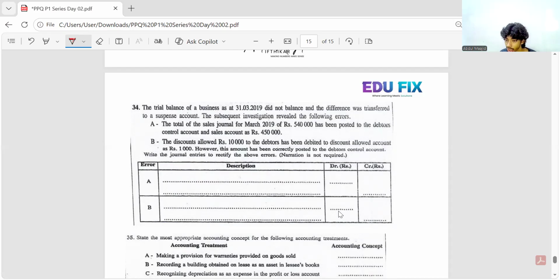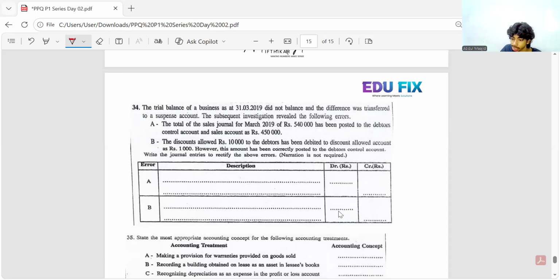The sales amount is undercasted. Undercasted by how much? The sales amount is undercasted by 90. Okay, undercasted by 90. So it is undercasted in both the accounts, right? It is undercasted in the sales account as well as the debtor account.